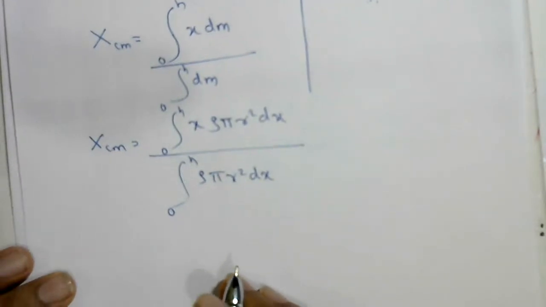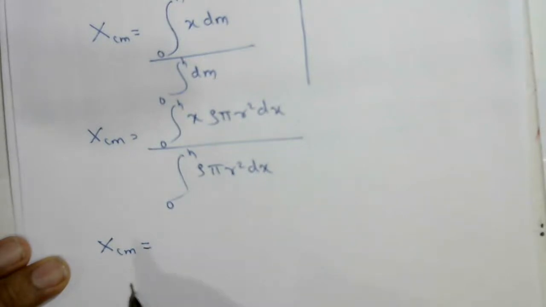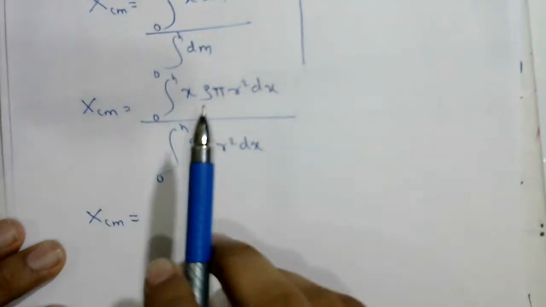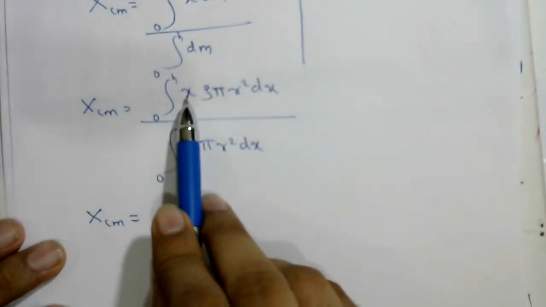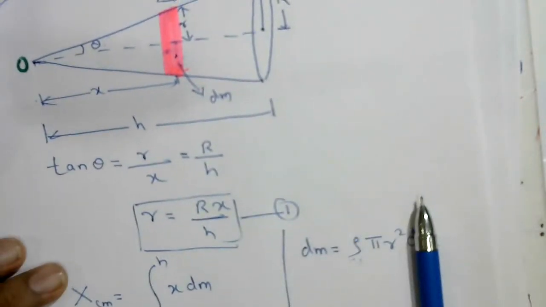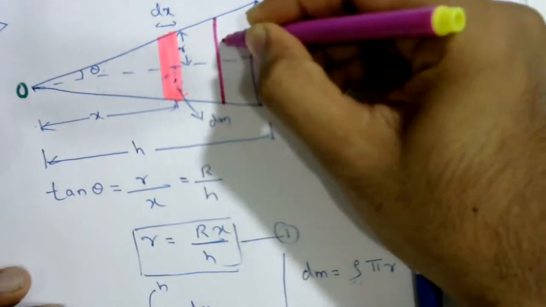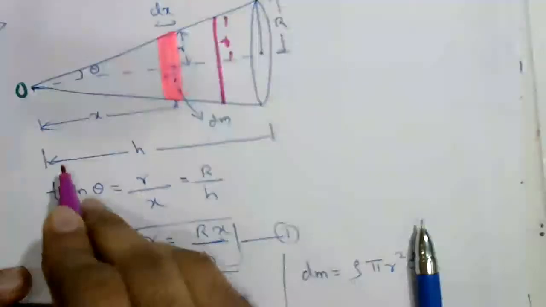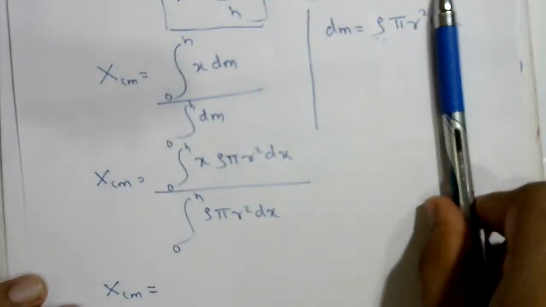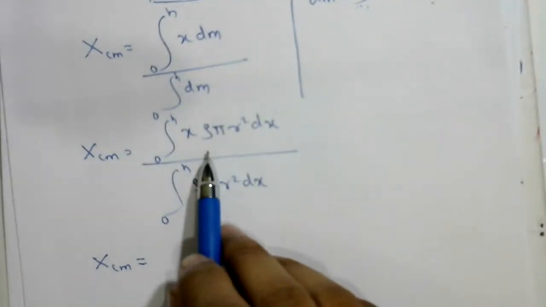Here, which one is constant? To integrate any equation, there should be only one variable term. Here, how many variable terms are there? x is also varying, r is also varying, correct? Because if you take an element at a different point, the radius changes, increases, and the distance also changes. So in this equation the variables are 2, but the variable should be 1.